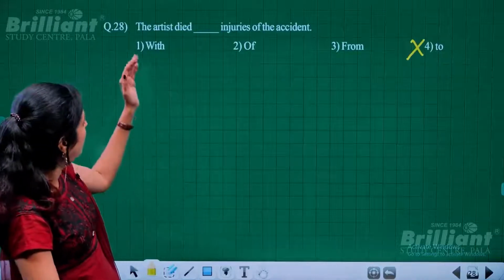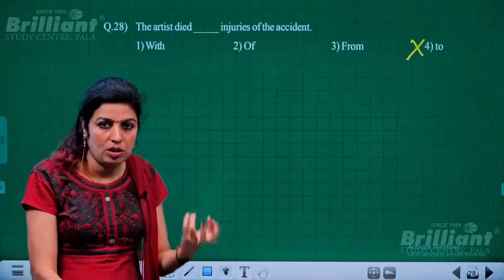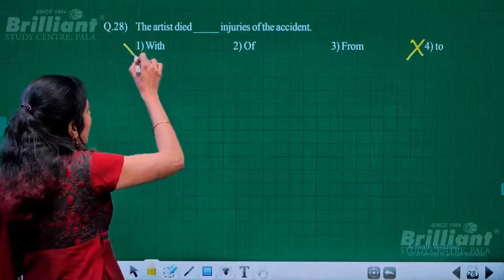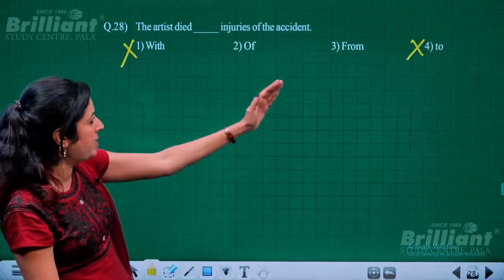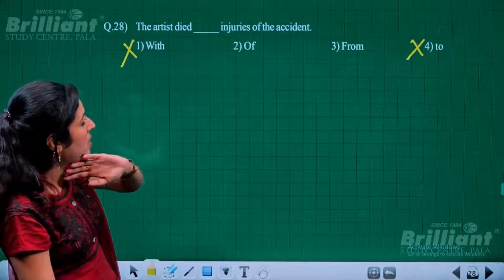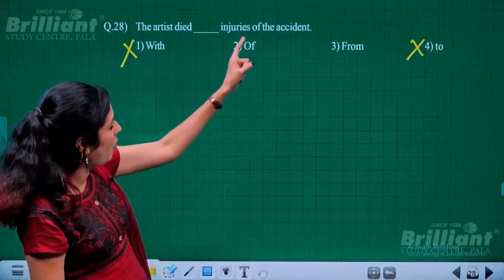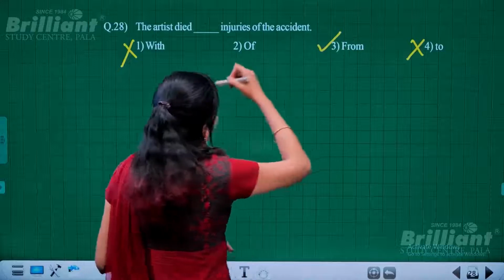Then the artist died with injuries. Injuries is not a person that you die with someone, right? So this with also can be taken out of the list. So we have two options left, of and from.